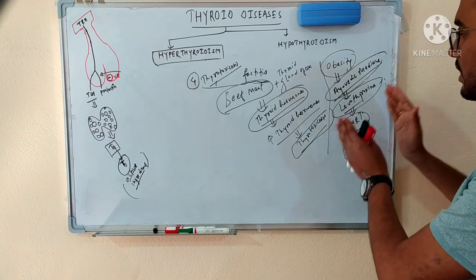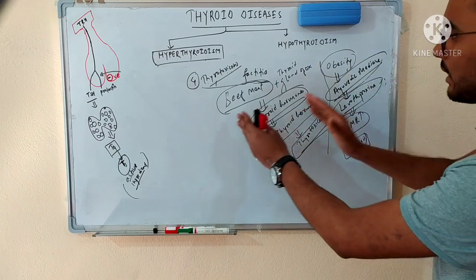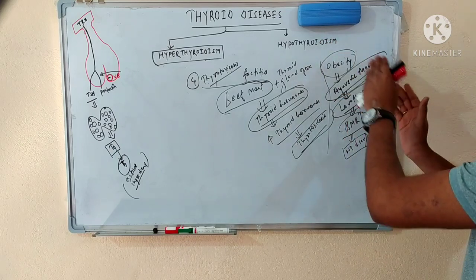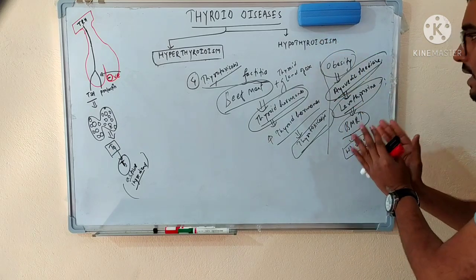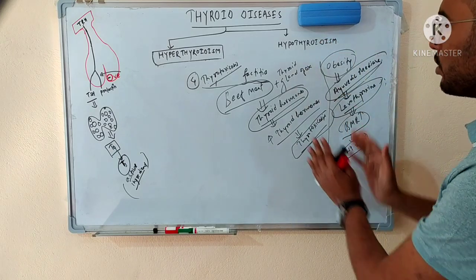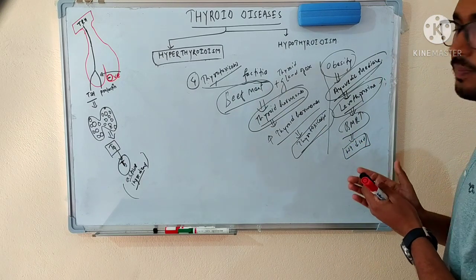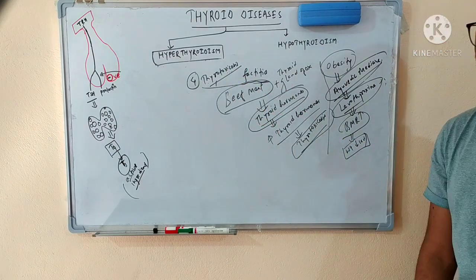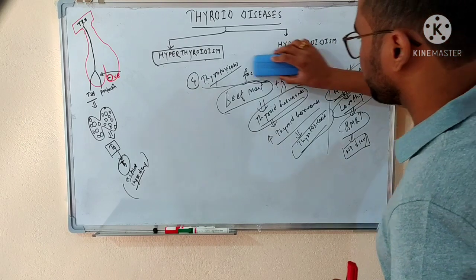So if the person is consuming the thyroid hormone either via the beef meat mechanism or via the Ayurvedic medicine, and if the level of the thyroid hormone in the blood increases due to the consuming of the exogenous thyroid hormone, then we will call it a thyrotoxicosis practice.